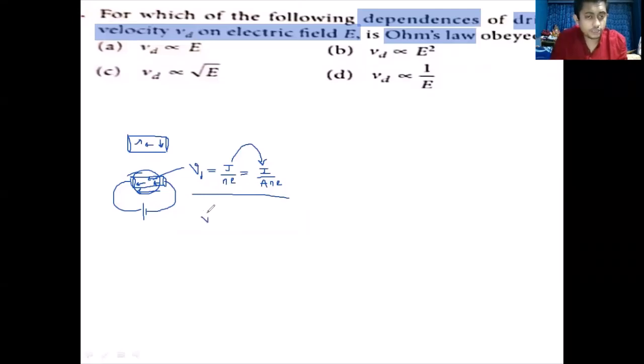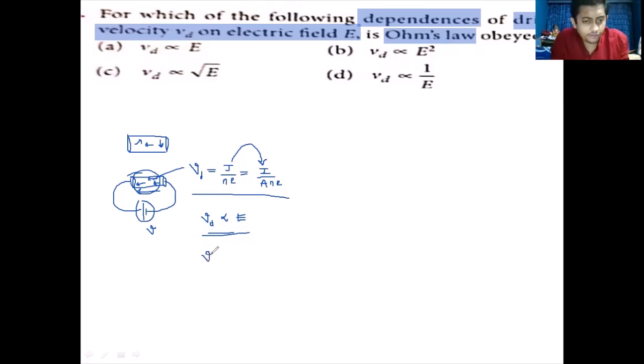There is one more formula, students, for drift velocity. Drift velocity is directly proportional to electric field capital E. Because if you are applying an external volt, then due to that external volt, there will be an electric field. So drift speed is directly proportional to the electric field. If the electric field is more, the drift speed will be more, and if the electric field is less, the drift speed will be less.